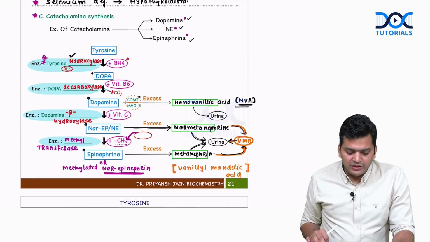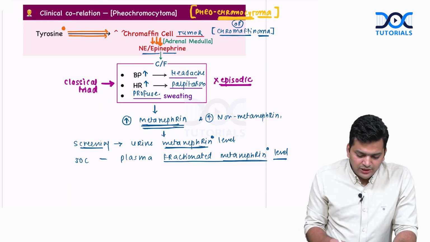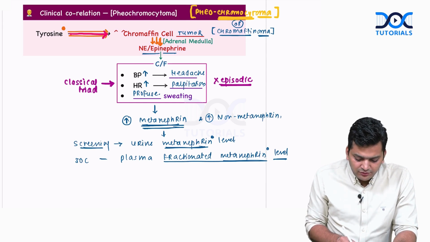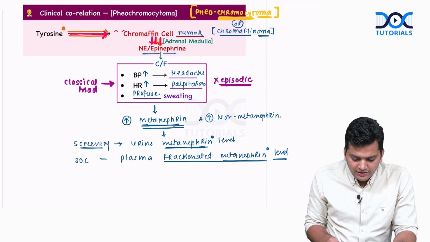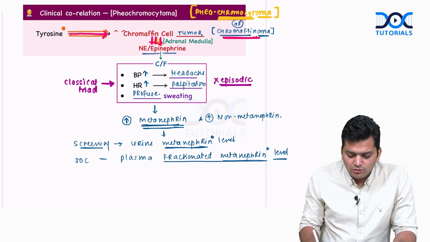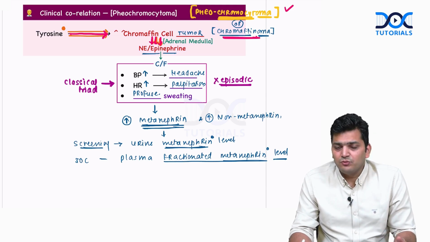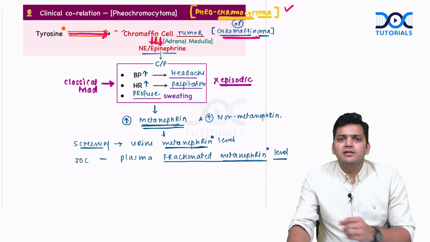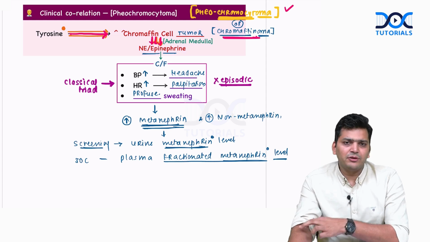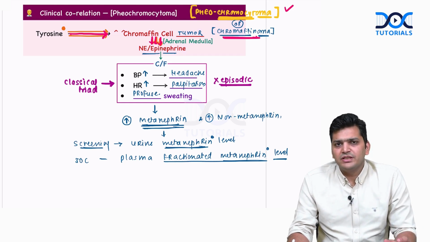Now let's have one more clinical correlation here, with the name of pheochromocytoma. See how the pheochromocytoma occurs: normally the tyrosine converts into norepinephrine in the chromaffin cells. By any chance, if there is a tumor of the chromaffin cells, that is called chromaffinoma, also called pheochromocytoma. 90% of the time, these chromaffin cells are found in the adrenal medulla, and they may generate a tumor in the adrenal medulla. Actually, chromaffin cells are found in 2 places in our body. One is the adrenal medulla, and secondly, they are found in the sympathetic ganglia. So the tumor can originate in any of these places, but 90% of the time, the pheochromocytoma originates in the adrenal medulla.